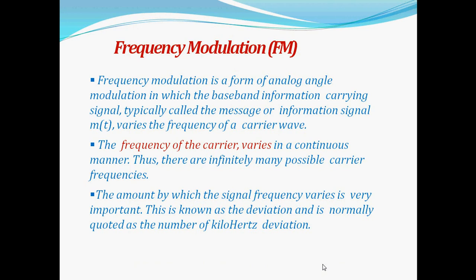Next we will see the frequency modulation. Frequency modulation is a form of analog angle modulation in which the baseband information carrying signal, typically called the message or information signal m(t), varies the frequency of a carrier wave. The frequency of the carrier varies in a continuous manner. Thus, there are infinitely many possible carrier frequencies. The amount by which the signal frequency varies is very important in this case. This is known as the deviation and is normally quoted as the number of kilohertz deviation.